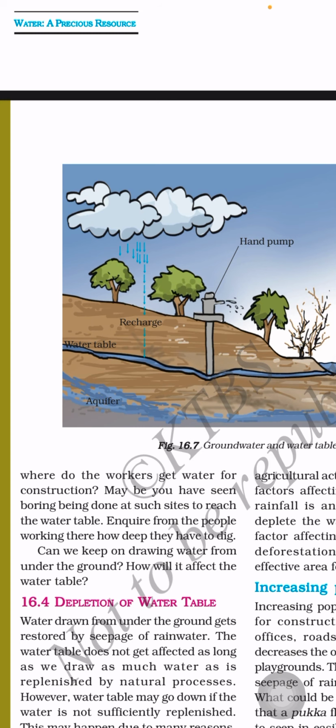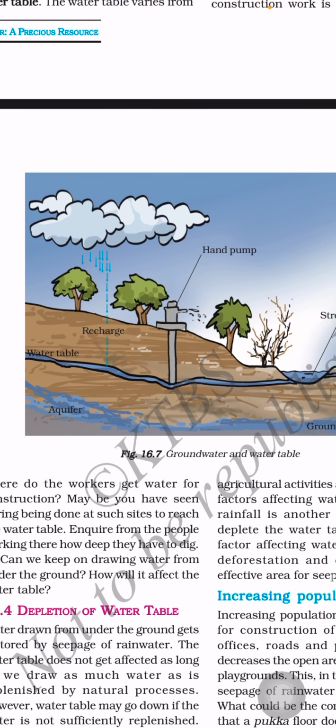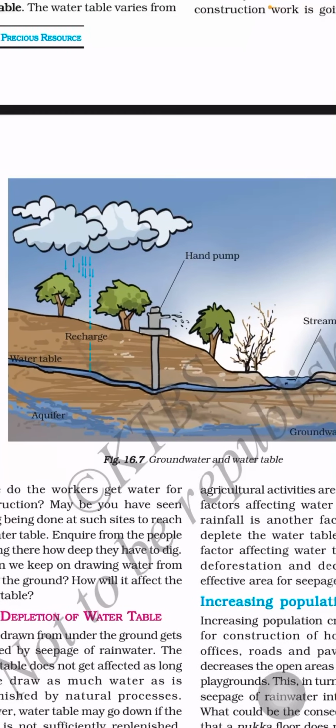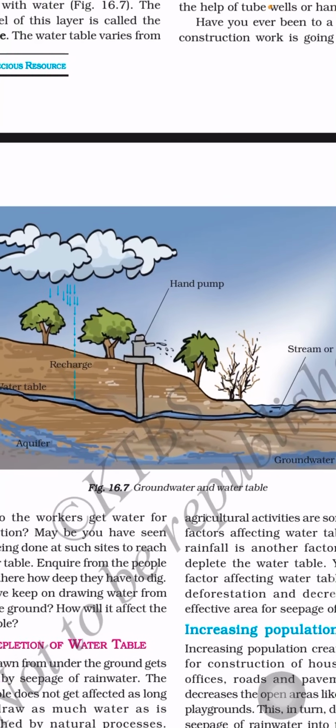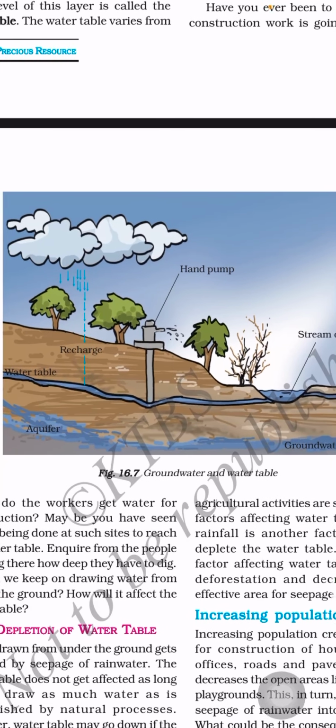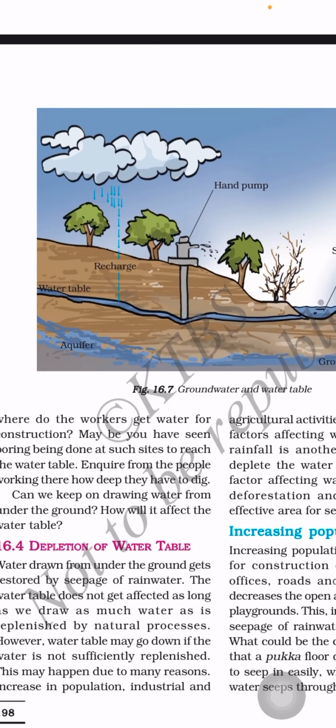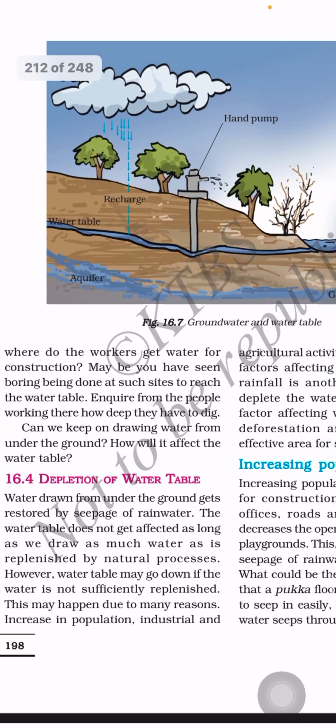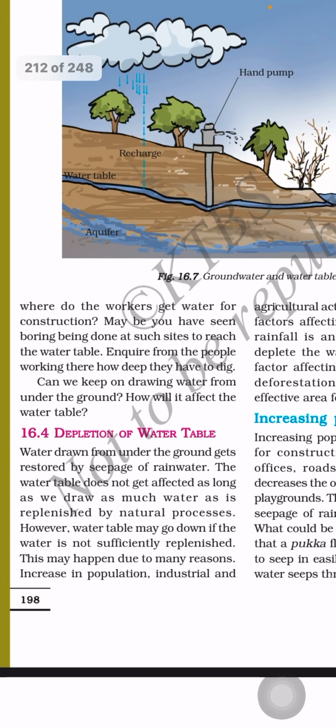How will it affect the water table? It will affect the water table. Okay, if you go on removing the water from the earth core, the water table is getting depleted day by day. So next we are having the topic that is depletion of water table.